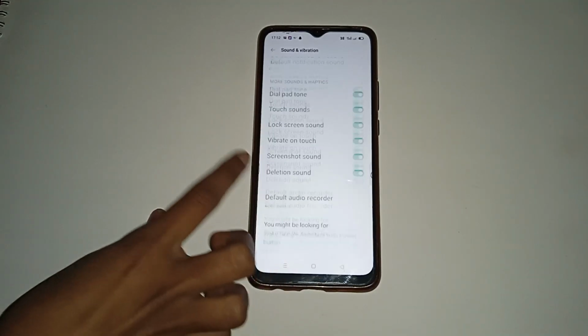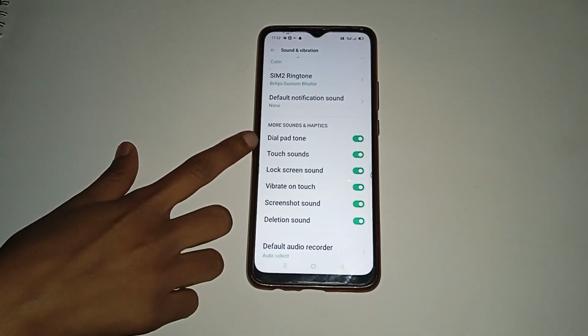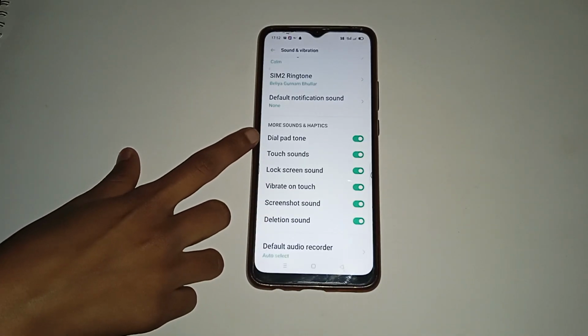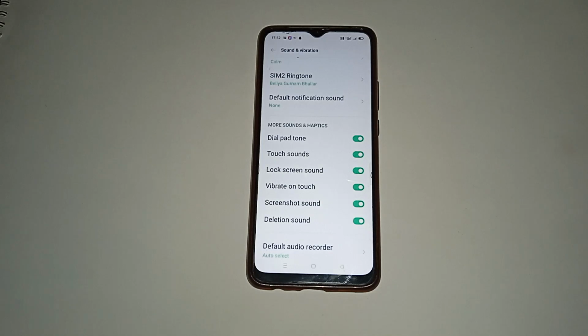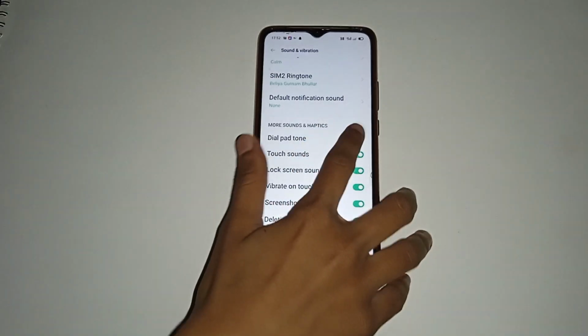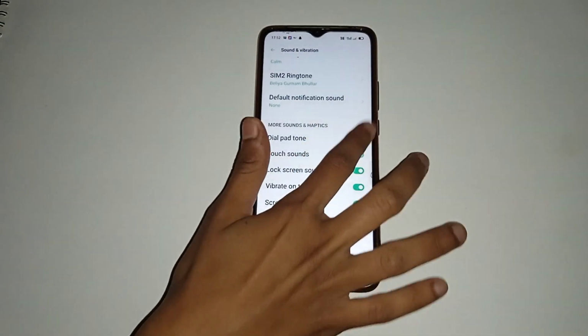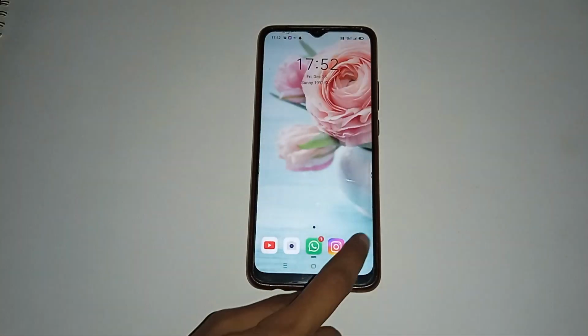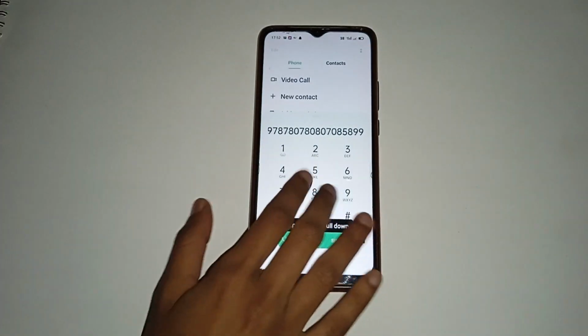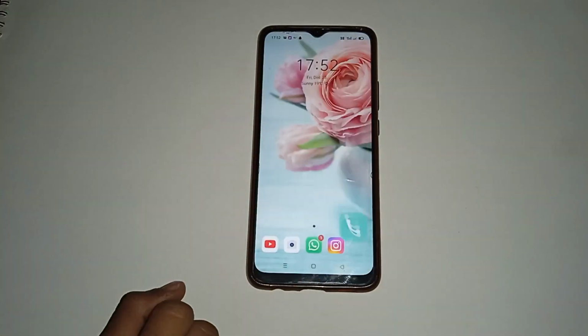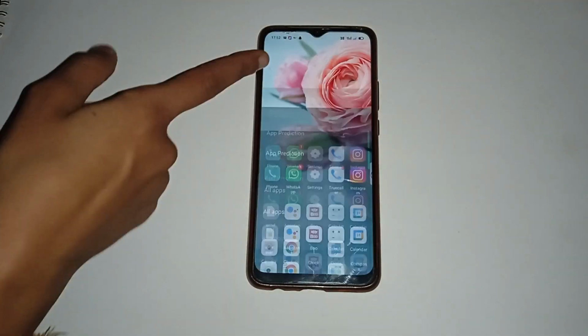Now you will see many options here. Click on the Dial Pad Tone option, which is already on in your mobile phone. If you want to turn off the dial pad tone, click on that. After that, you can see the result when you click on the phone icon. In this way, the dial pad tone is off, and if you want to turn on the dial pad tone, then again click